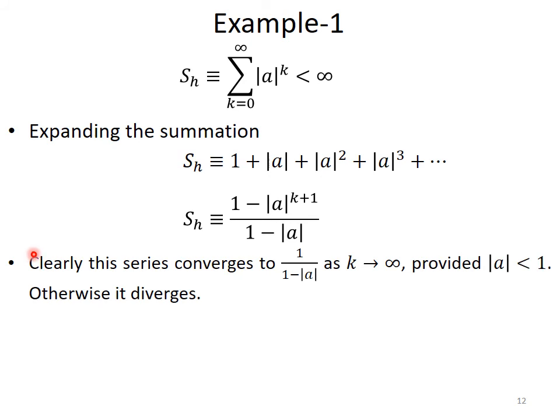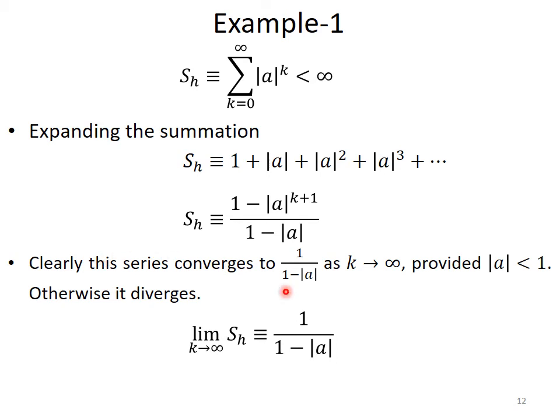Now the final value of this function can be determined when we allow k to reach infinity. When we allow k to reach infinity, the final value of S would be equal to 1 upon 1 minus the absolute value of a, only if the absolute value of a is less than 1; otherwise it would be a divergent sequence.